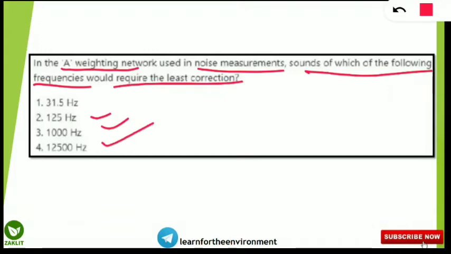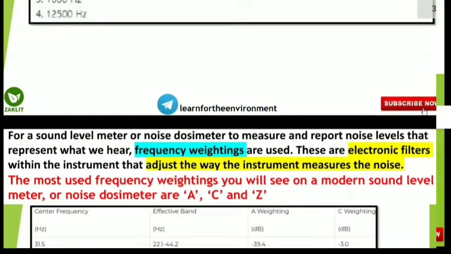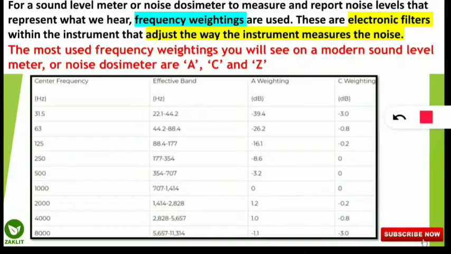Before knowing the answer, we should know what weighting networks are and what noise measurement is. So let us move to the next slide. First, let us know why these frequency weightings are used. For a sound level meter or noise dosimeter, which measure sound, to measure and report the noise level that represents what we hear, frequency weightings are used.